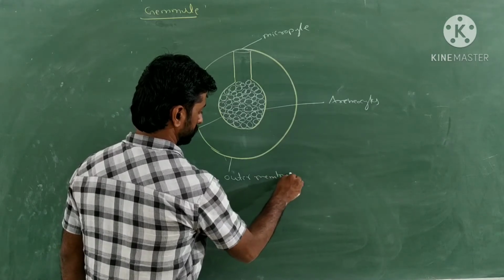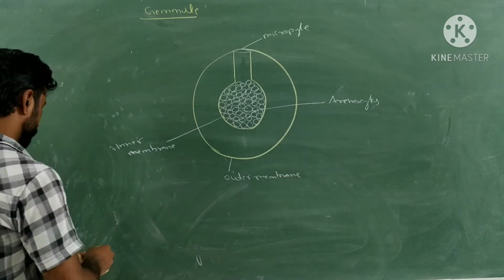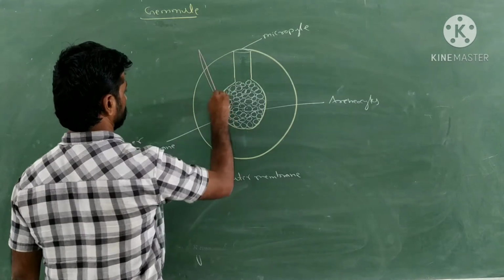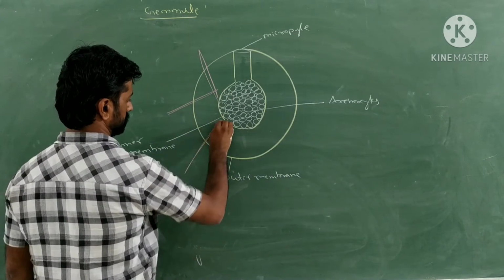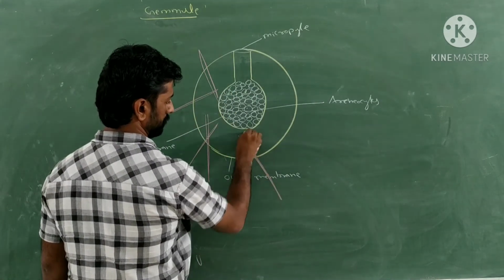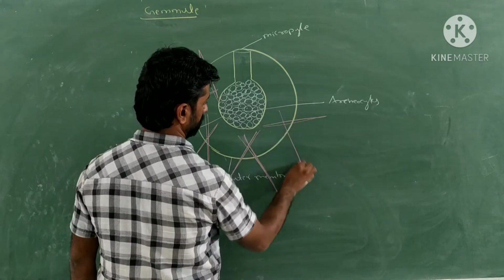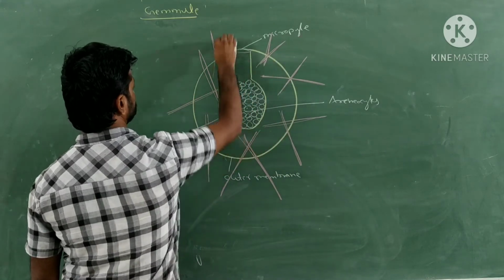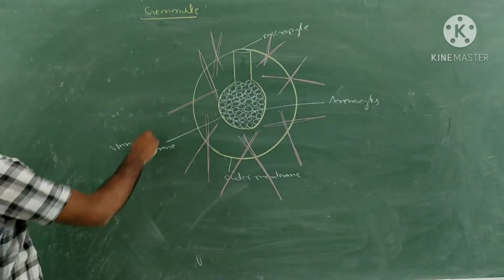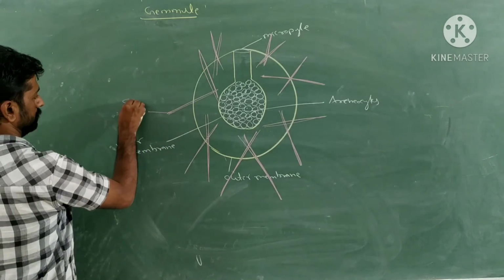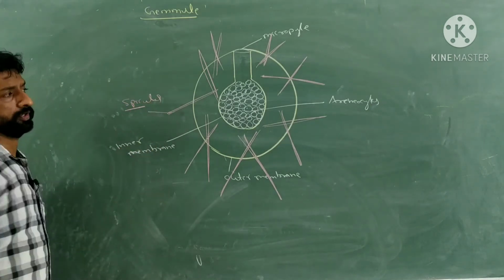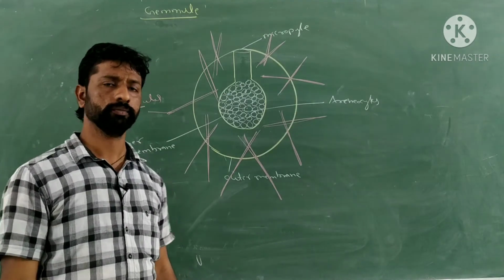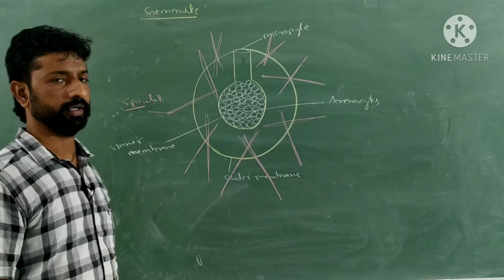Outer membrane of the gemule, and this is well protected by the presence of even the spicules also. So here and there the spicules will be present in order to give protection for this gemule. So these are the spicules. If you come across this structure, identify this one as a gemule. Understood? So this is what the structure of a gemule means.